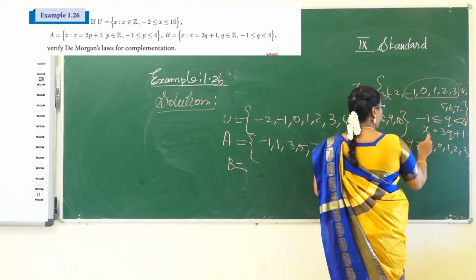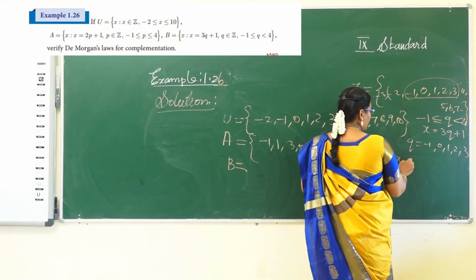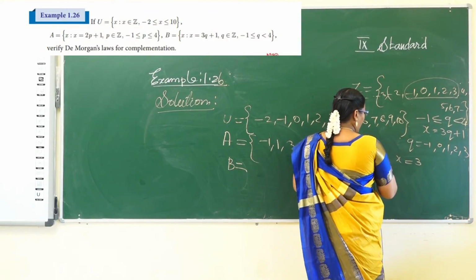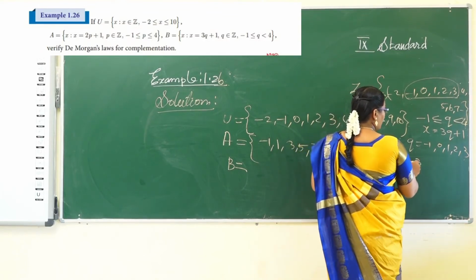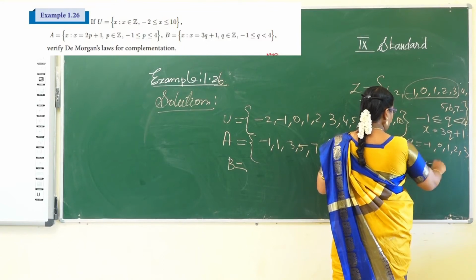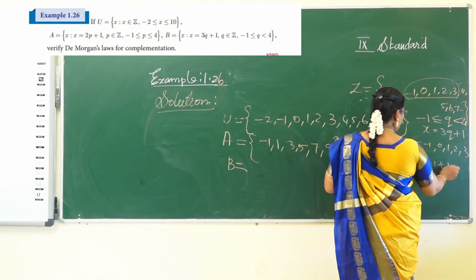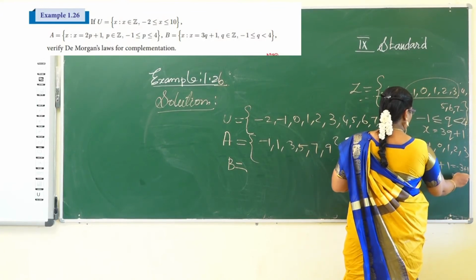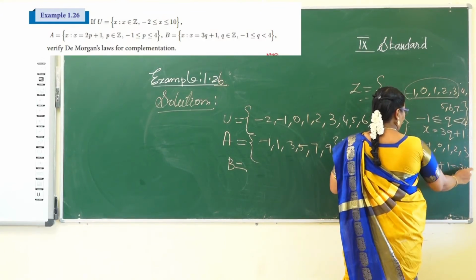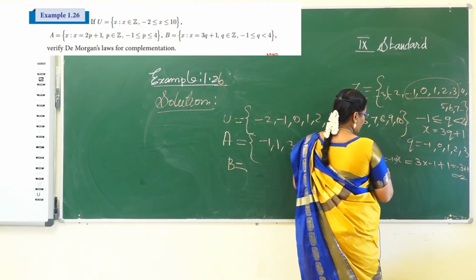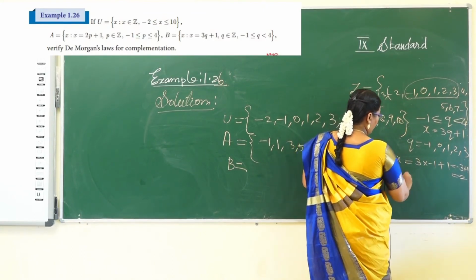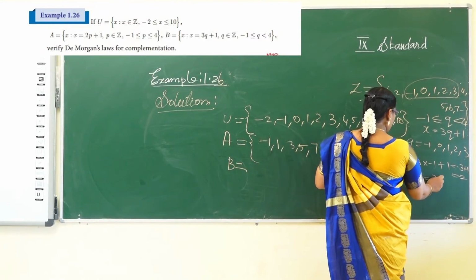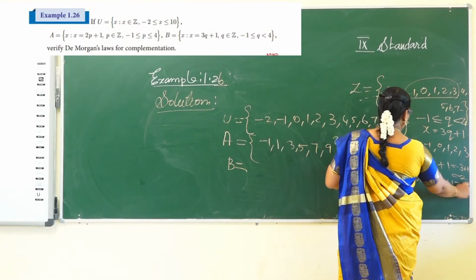Now substitute the q values in this equation. First apply q value minus 1. So x equal to 3q plus 1, that is 3 times minus 1 plus 1, which is minus 3 plus 1, that is minus 2. And next, q equal to 0. So x equal to 3 into 0 plus 1, that is 1.